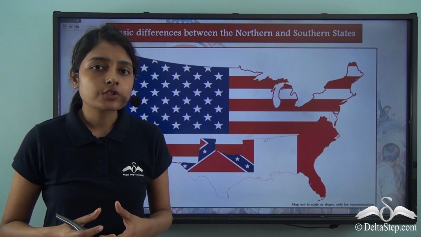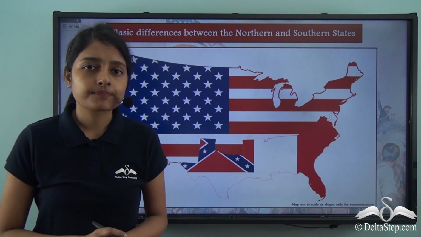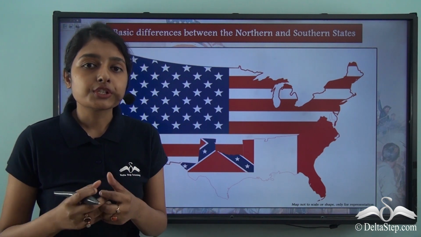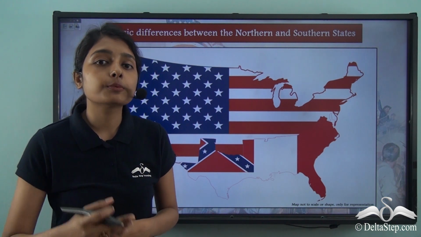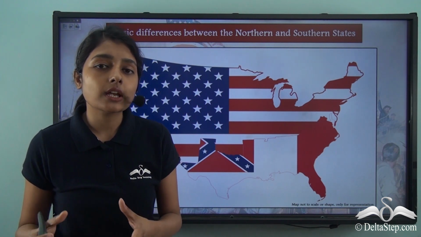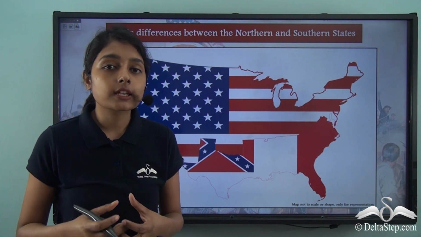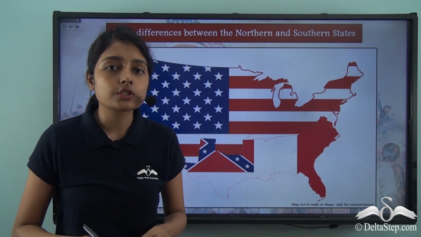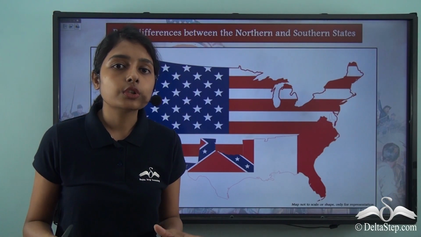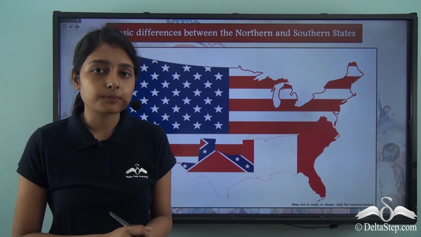Now, you must be wondering what caused this split between the northern and the southern states. Because previously the northern and the southern states together united to fight back the British colonial rule. In this way, they gained the United States of America its independence. This way, they also gained freedom from British colonial rule. A split between the northern and the southern states could not happen without a reason. There must be a specific reason behind this.